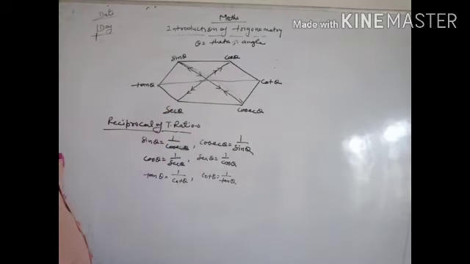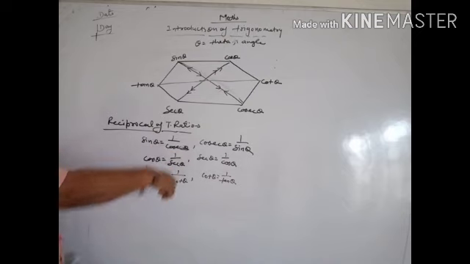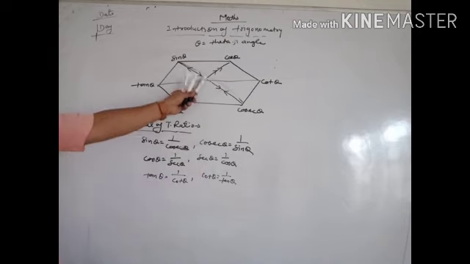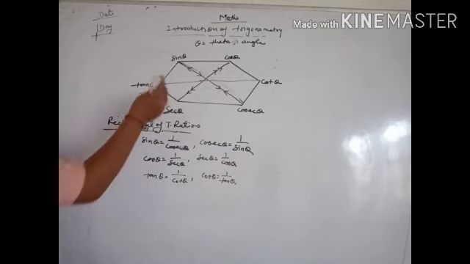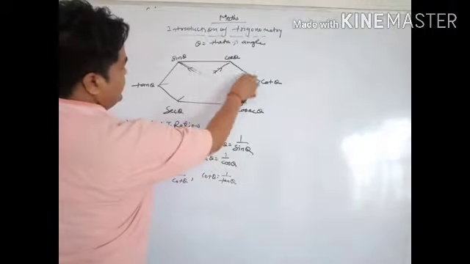If you write down this figure, you can find many formulas, near about 30 to 40 formulas from this figure. The first six formulas we have done from this figure. It is called reciprocal of T ratios.